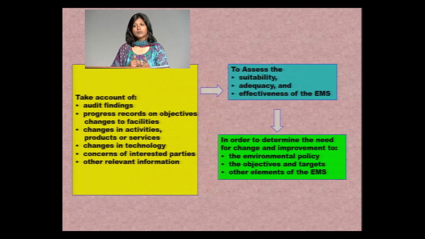Then what are the progress records with regard to any objectives, any change in facilities that are required, any change in activities that might be required because of market competition or something like that, new equipment that might have to be purchased. So all these things, any change in technology that has happened, any concerns of any of your stakeholders, interested parties, any relevant information that the management needs to know which is related to the system has to be discussed in such reviews. Basically, all these things are reviewed to see the suitability, adequacy and effectiveness of the system in place.